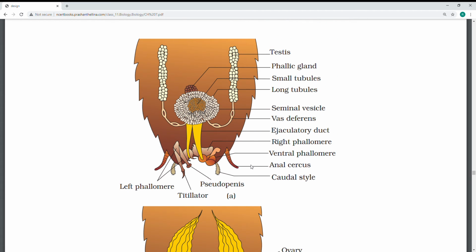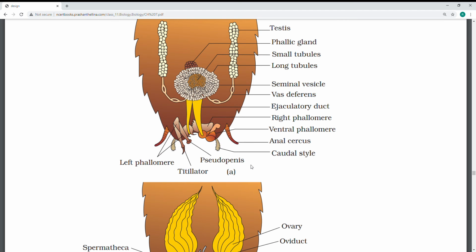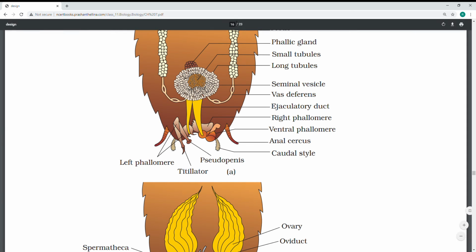So the male reproductive system contains testis, vasa deferentia; see the testis, phallic glands, small tubules, long tubules, which carry sperms to the seminal vesicles, vas deferens. From here sperms will collect and it releases through here, ventral phallomere, here anal cerci, style.